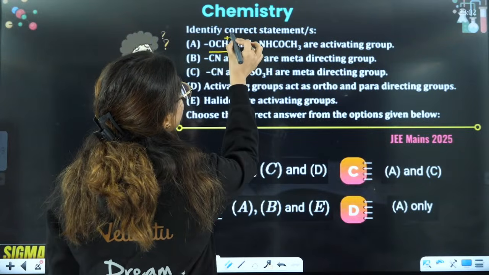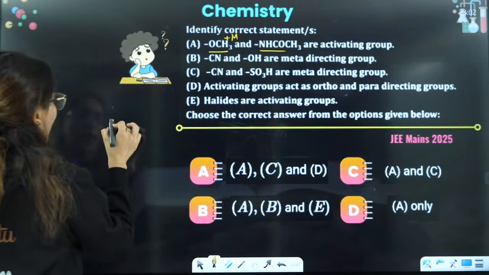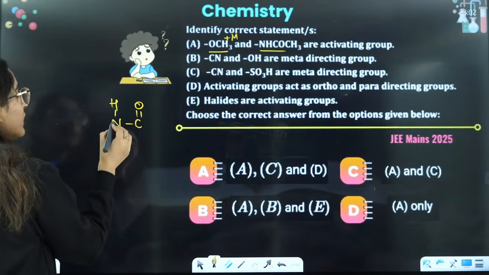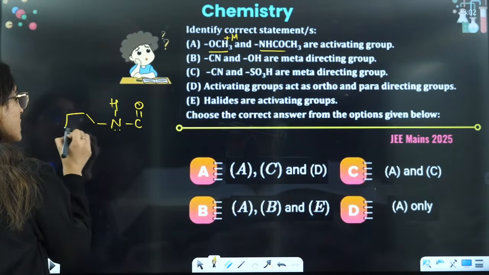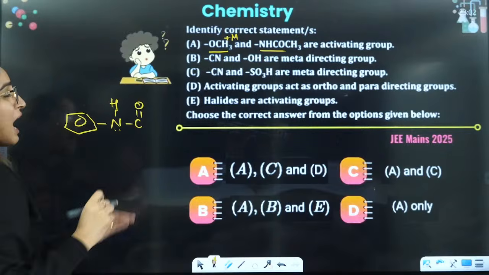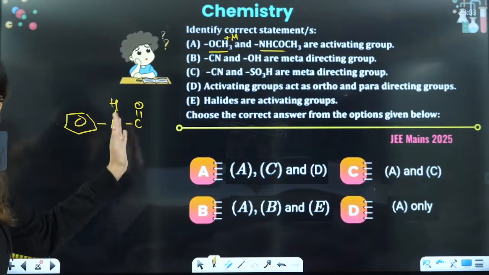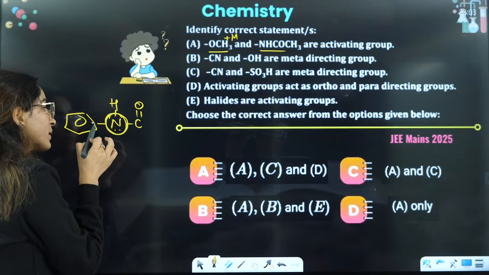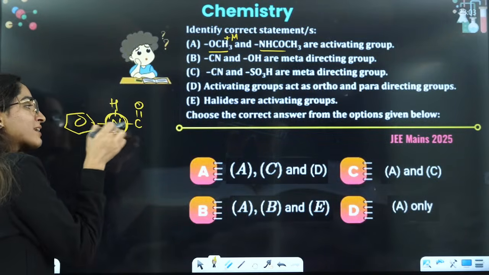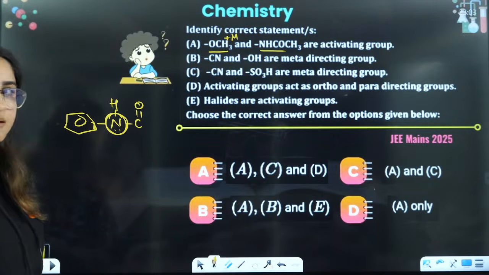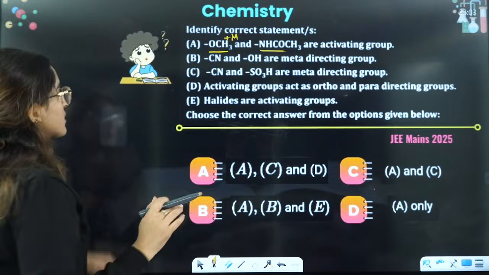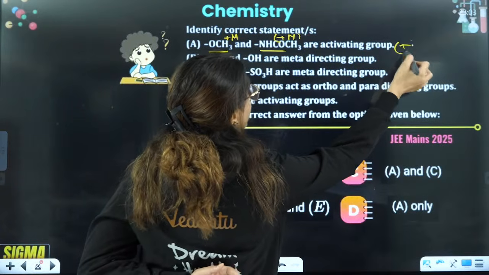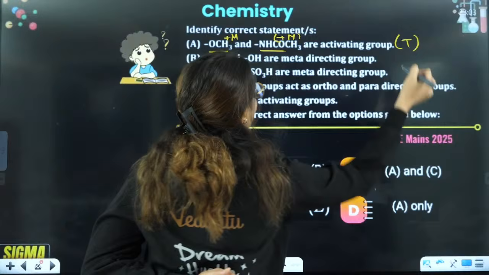I am not talking about the atom next to it, only the atom connected to the benzene ring. This will also show plus M. So the first statement is obviously true.